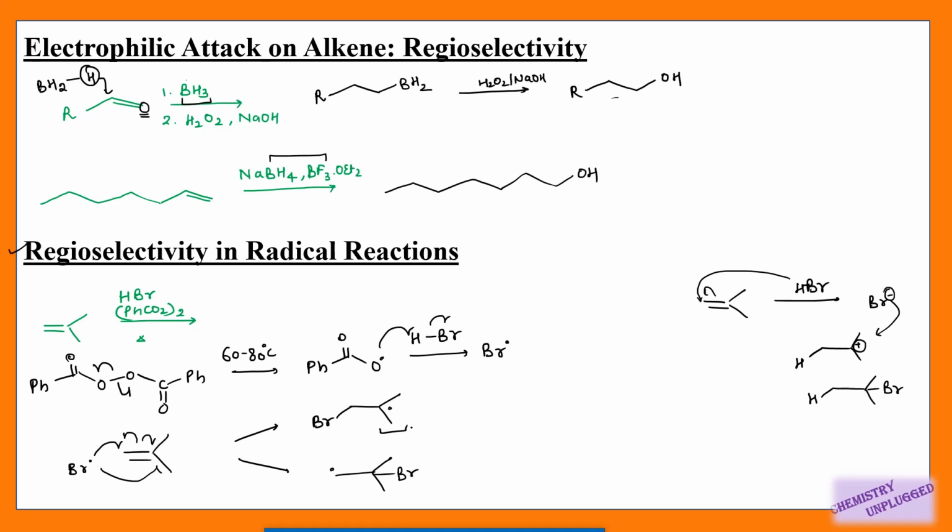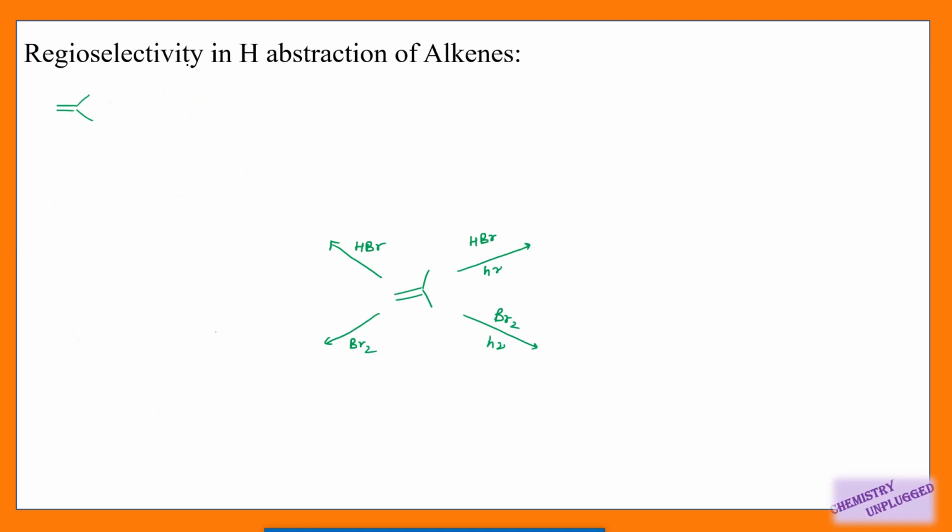This radical is a tertiary radical, it is more stable as compared to this one. That is why it will give you the major product. This will be your final product. So this product is entirely different from the normal use of HBr.